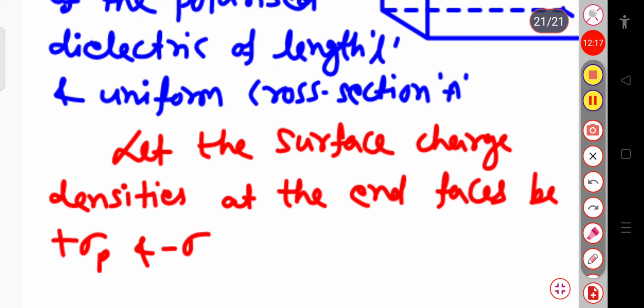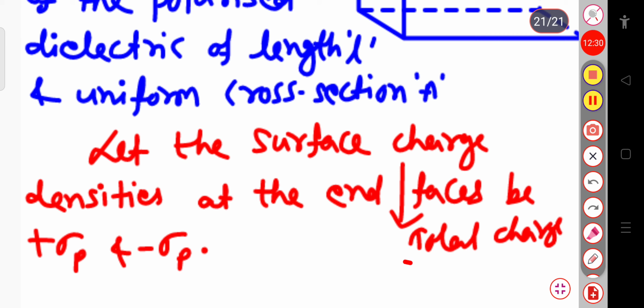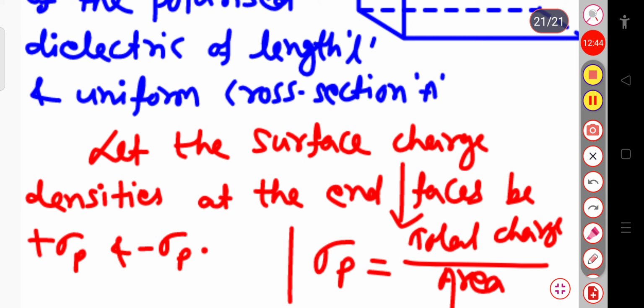Okay, this surface charge density means the total charge for the cross sectional area. Suppose this sigma p equals the total charge divided by the area.